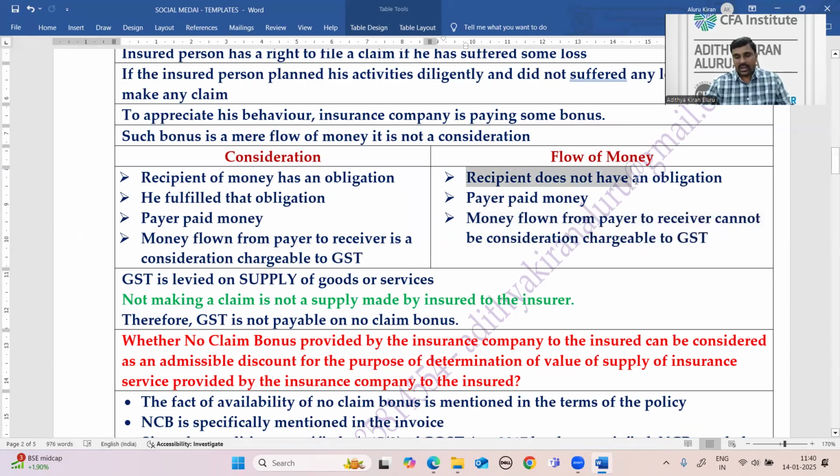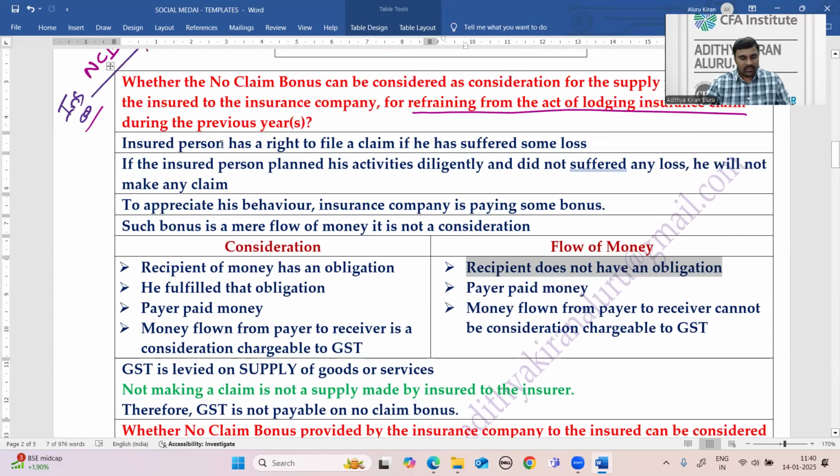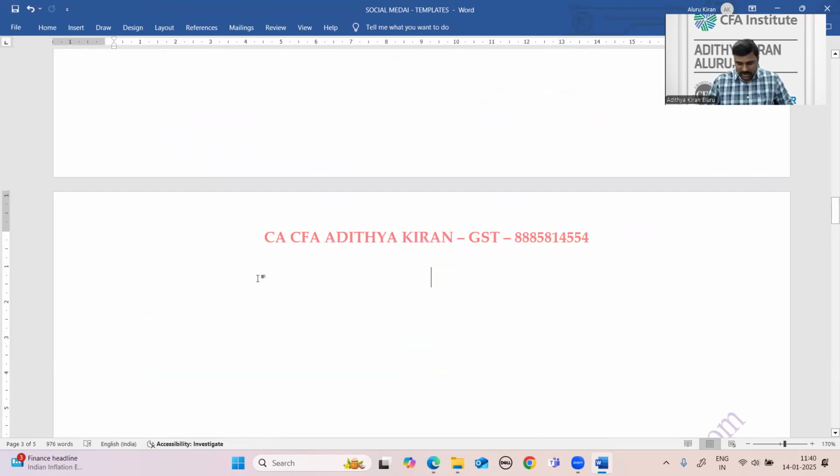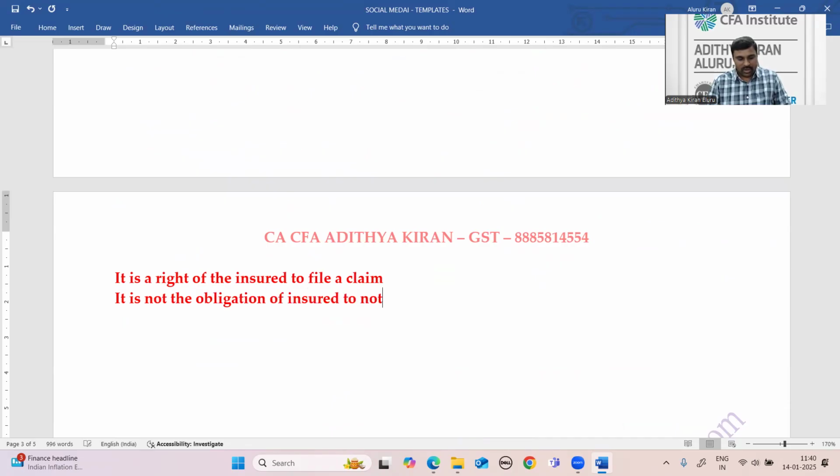Whether the policy holder or recipient of money has any obligation for not filing a claim, the answer is no. In fact, the insured person has a right to file a claim. It is not the obligation of the policy holder not to file a claim. It is a right of the insured to file a claim. This is a very important point. It is not the obligation of the insured not to file a claim.